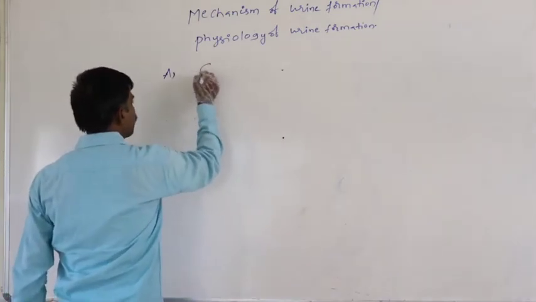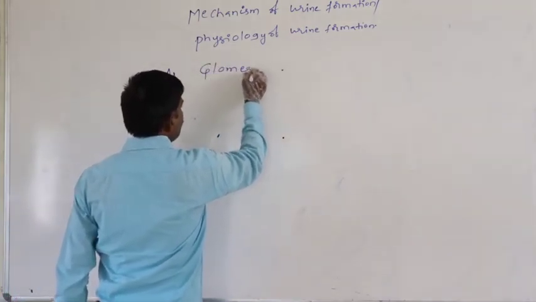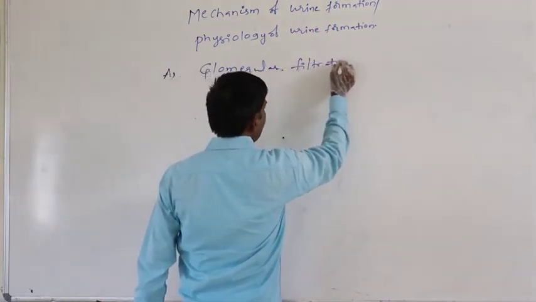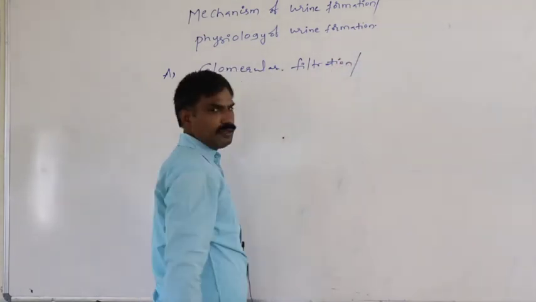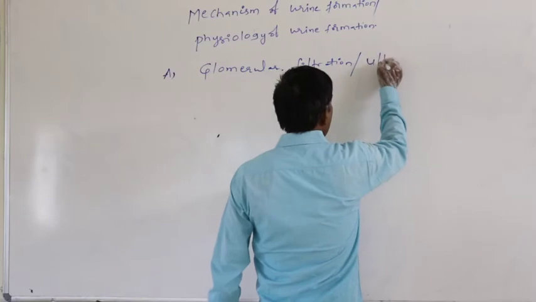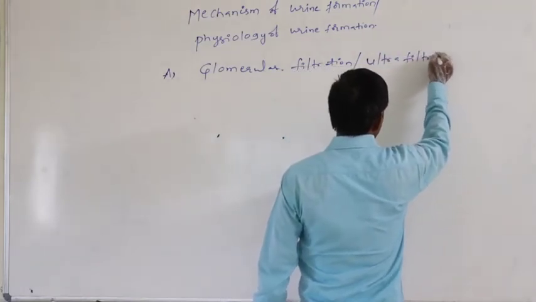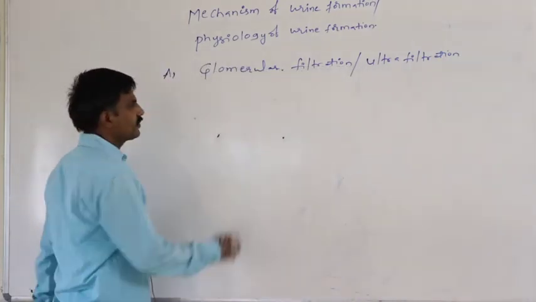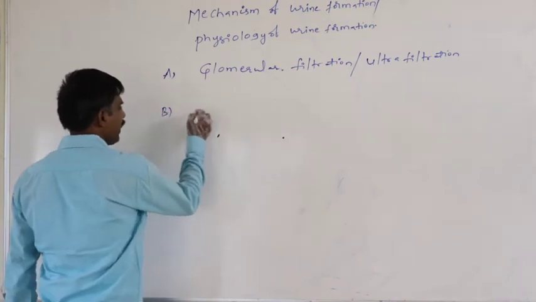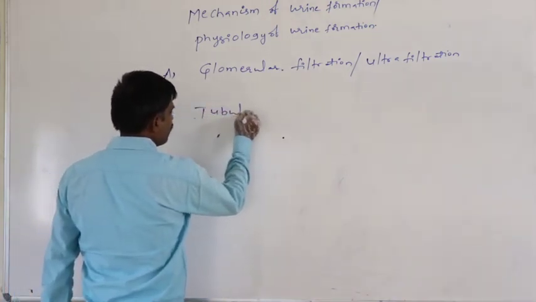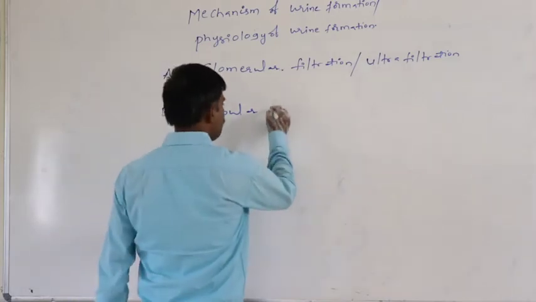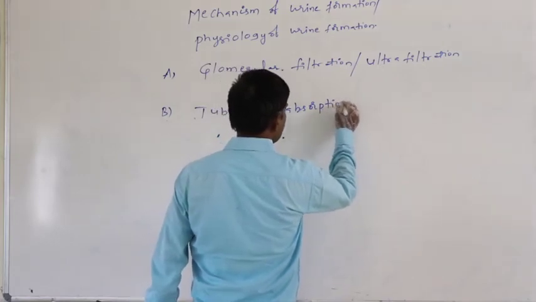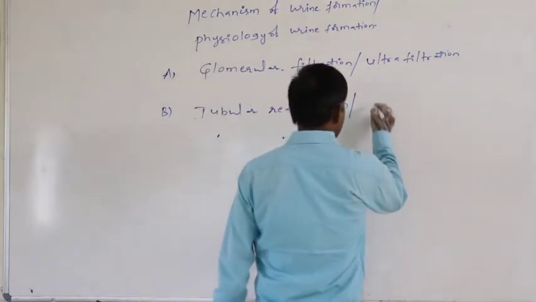One is the glomerular filtration or ultrafiltration, which is the first step in formation of the urine. Second step is the tubular reabsorption, or selective reabsorption.